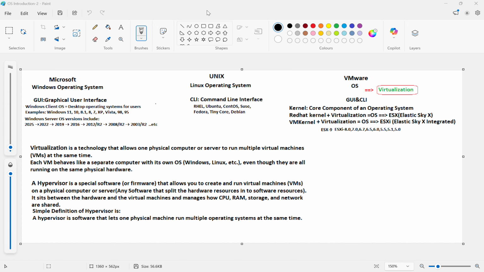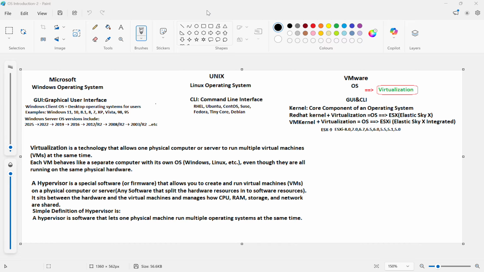Services provided in client OS are browsing, office work, gaming, multimedia. It's for personal use. Server OS provides important network services like DNS, DHCP, Active Directory, file and print services, web server IIS, and virtualization like Hyper-V.